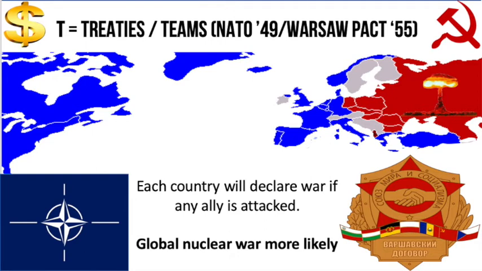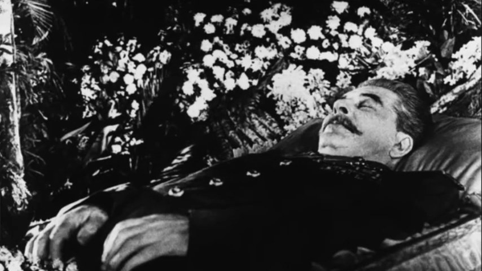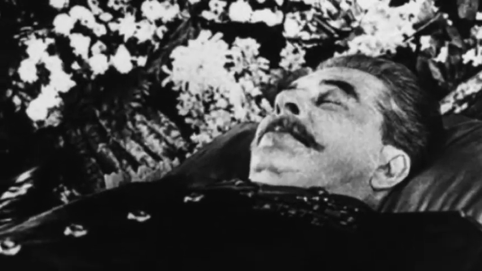However, in 1955, in response to NATO, the USSR sets up the Warsaw Pact. All the countries of Eastern Europe, the satellite states and the Soviet Union agree that if any one of them is attacked, they will all respond. Also, to end off the early Cold War, in 1953, Joseph Stalin had died. So the Warsaw Pact is actually created by his successor, Nikita Khrushchev. But we'll come on to what happens next later on.